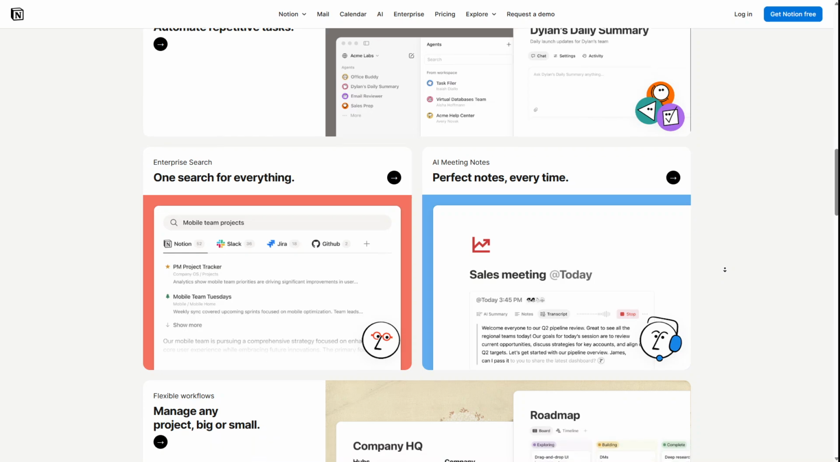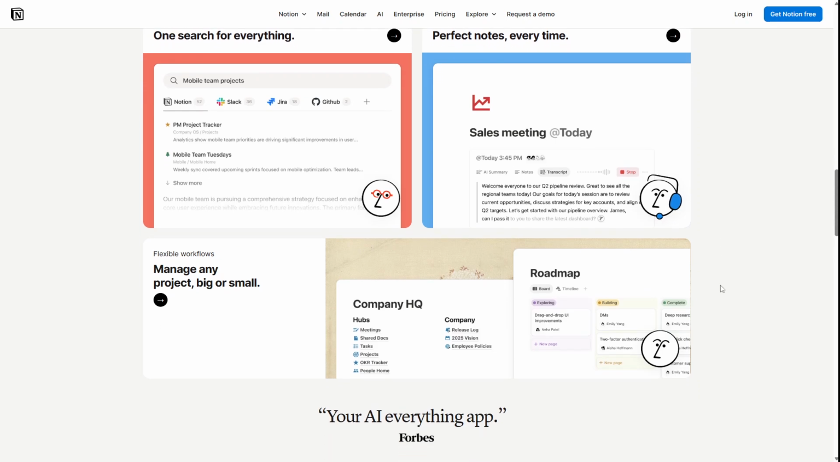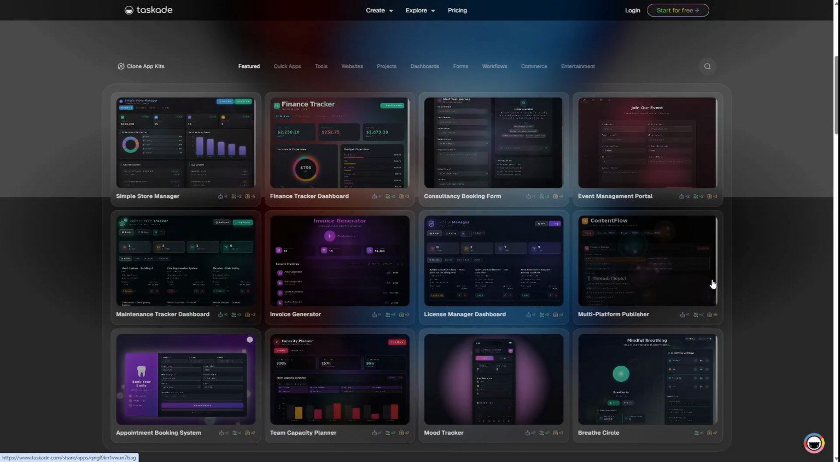And on mobile, the gap gets even bigger. Notion's mobile app has a lot of features, so it can feel slower. Taskade's mobile experience is super fast and perfect for quick task updates.